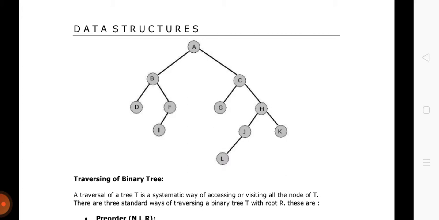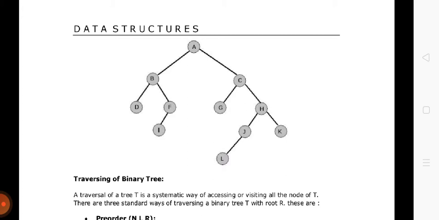Now C is the parent for G and H. So we will process this C according to the pre-order traversal, and then we will come to the left of C, which is G. Now G is having no left and no right. So with no left and no right, G has already been processed.